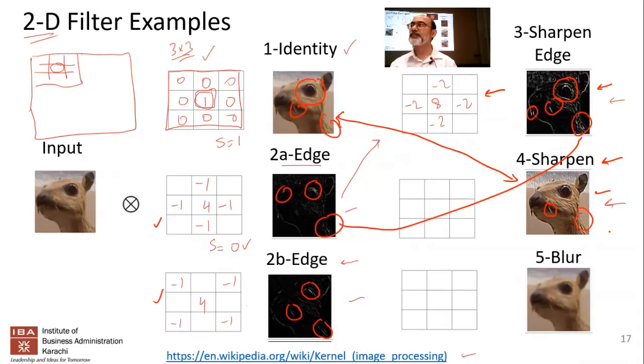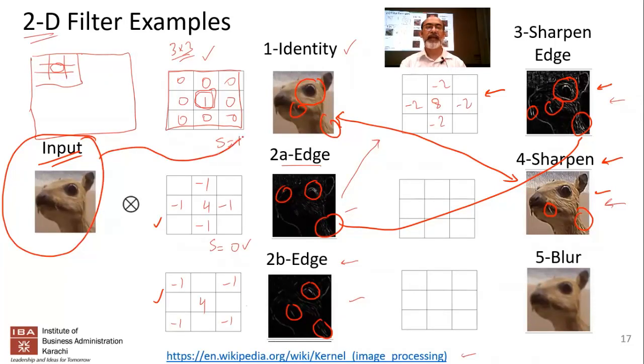Is it derived from the same image? All of this is derived from the same image. So the input is all the same, okay? And the identity is duplicating the input, okay? But you're getting different outputs. Here you're only getting the sharpened edges, and here you're getting a sharpened version of the entire image. It's not just the edges, but also the entire image.